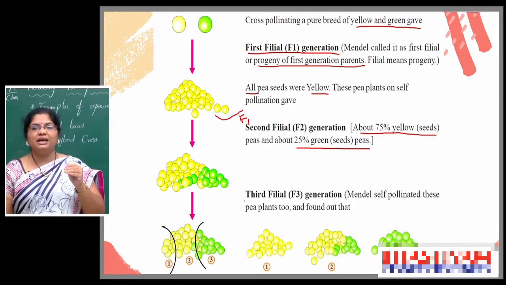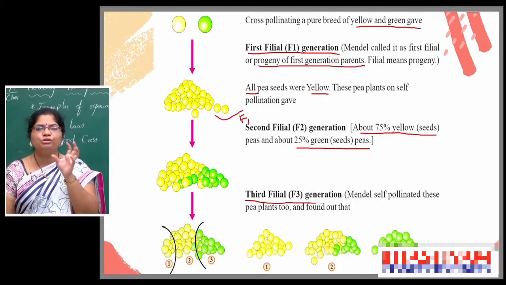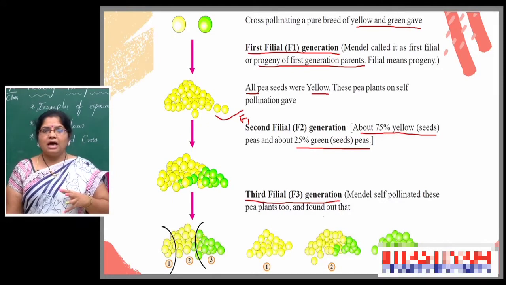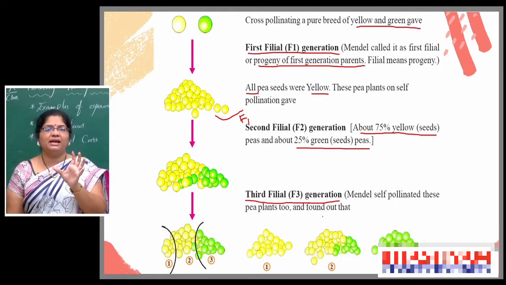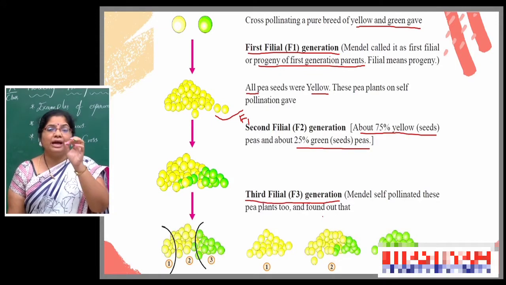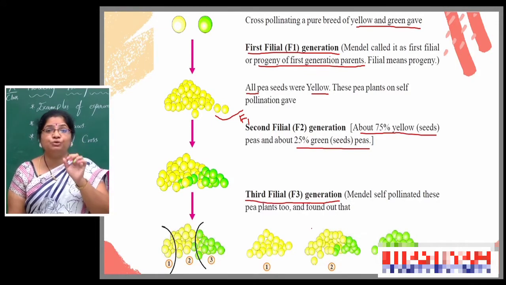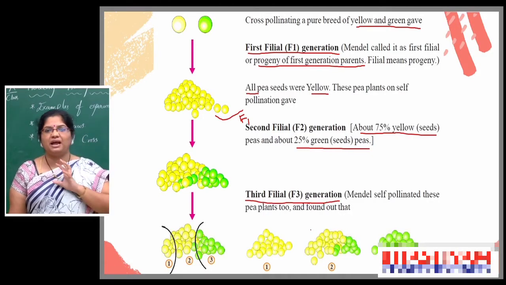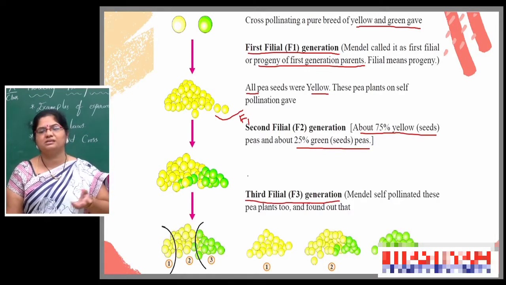At that time, a set of plants produced only yellow seed-giving plants. In another set of plants, 75% formed yellow seed-producing plants, but 25% were green color seed-producing plants. And the remaining third set of plants completely produced pure green color seed-giving plants.